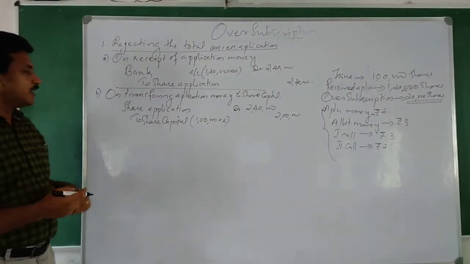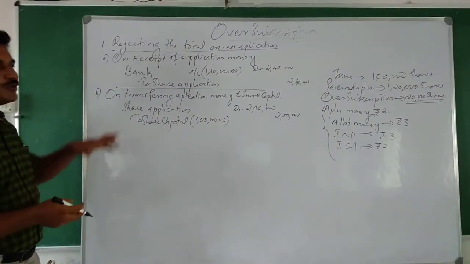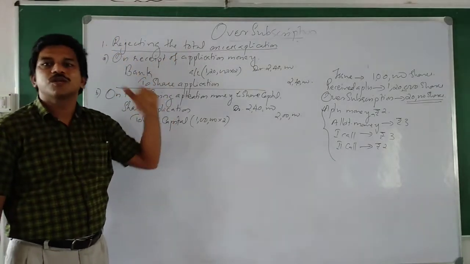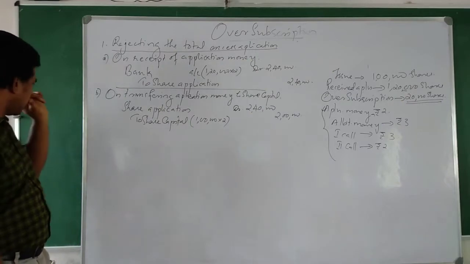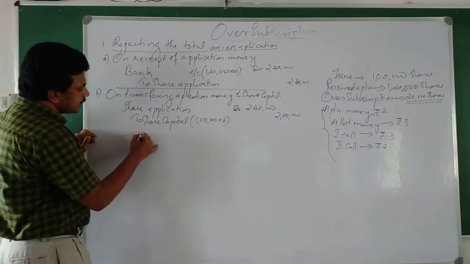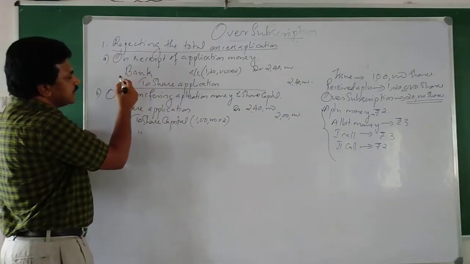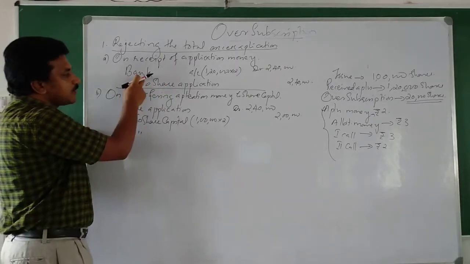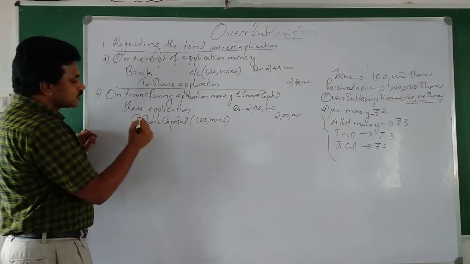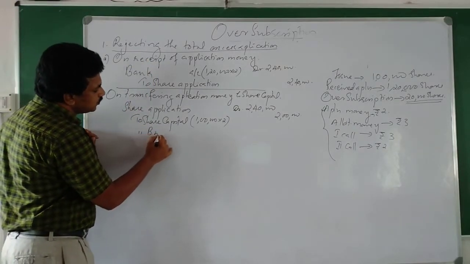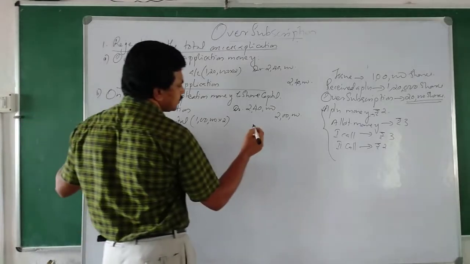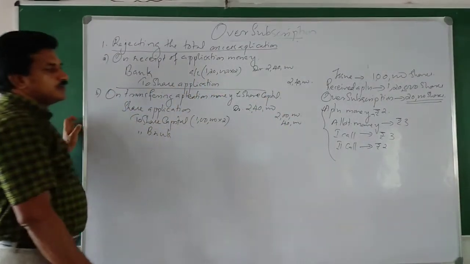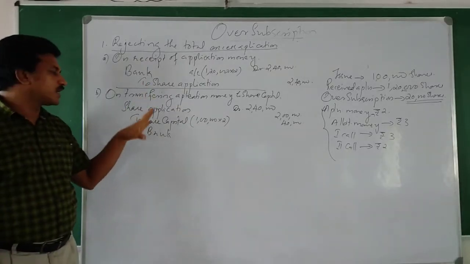Okay. So what is the remaining? What do we have to do? That is rejecting. Rejecting means paying back to shareholders. So I'll write, receiving the application money, we have written bank debtor. This application money we are paying back, so we can write here to bank. How much? 40,000. Understood? So this is the combined journal entry.